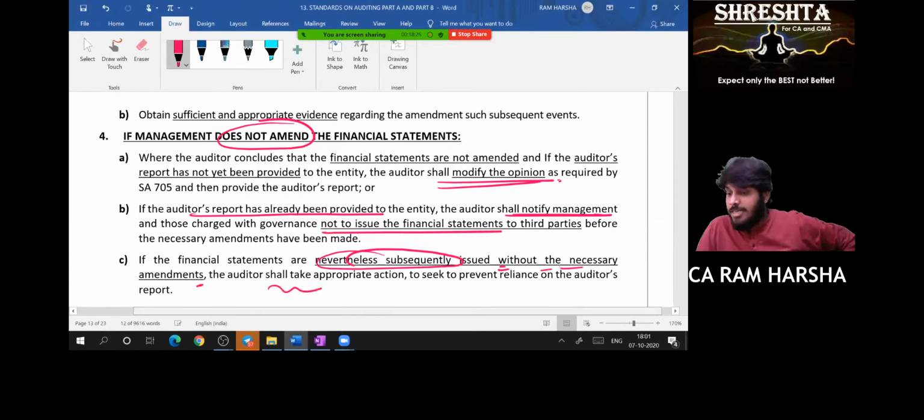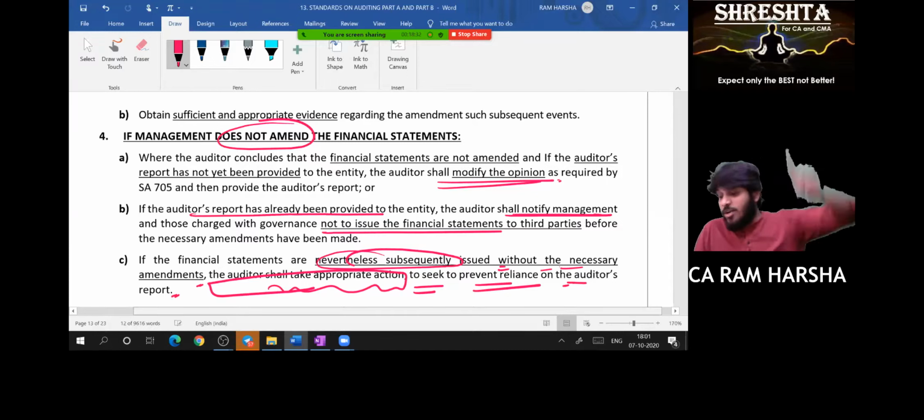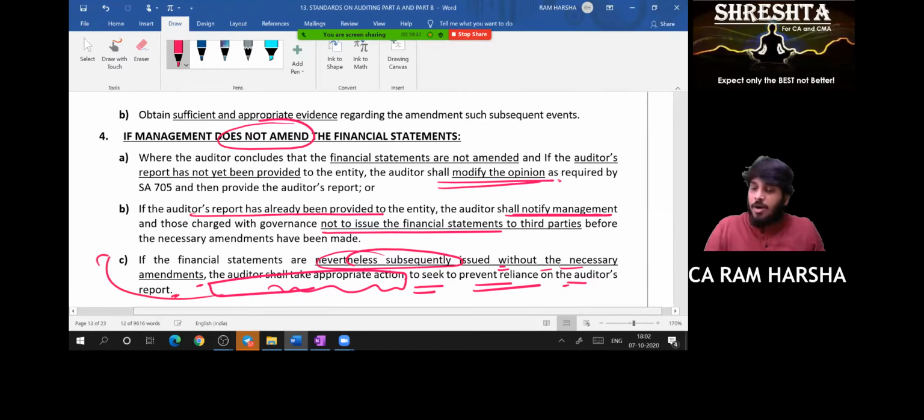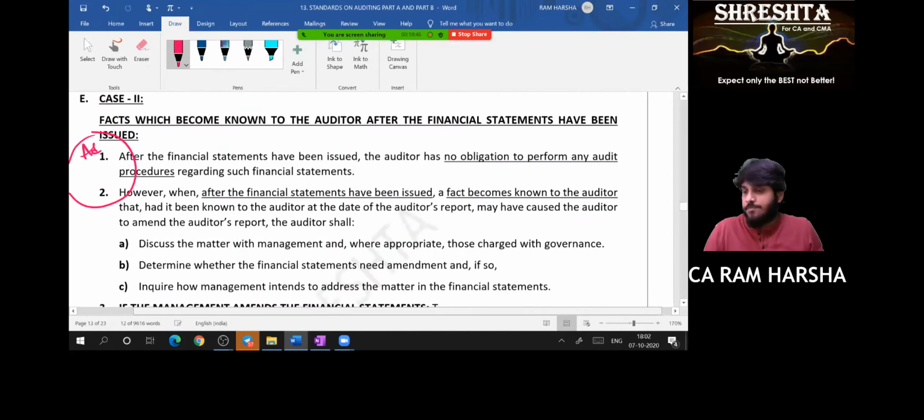The auditor shall take appropriate action to prevent reliance on the auditor's report. You need to tell the shareholders, dear shareholders, the audit report I gave with an unmodified opinion is not correct. Don't believe it. Nothing but I should give a new audit report. What appropriate action will the auditor take? Public notice will be given, advertisement will be given. Are you clear? Yes, sir.